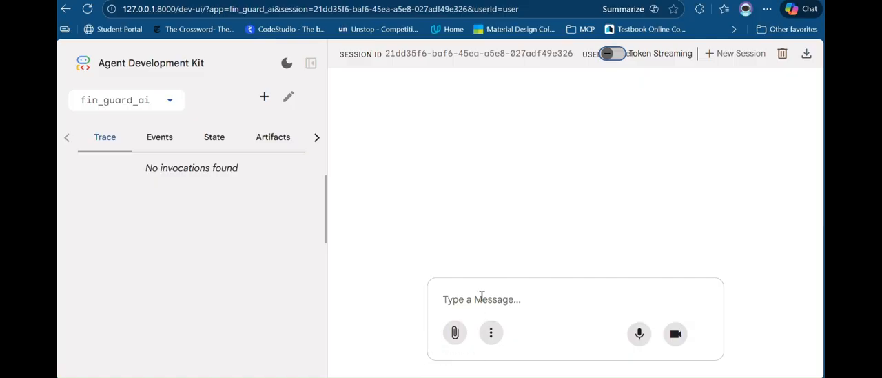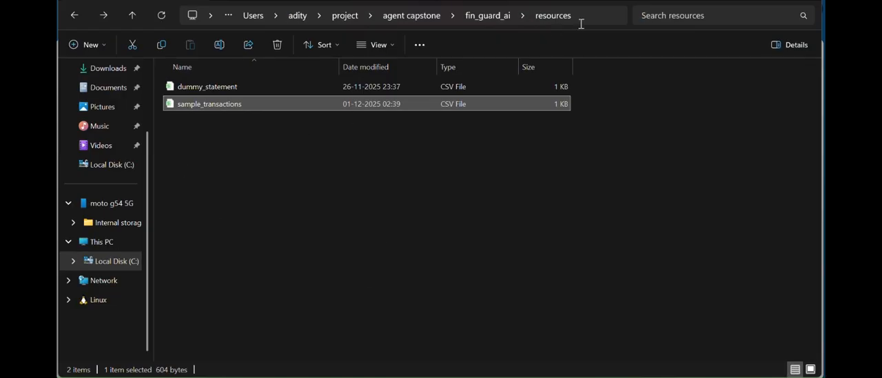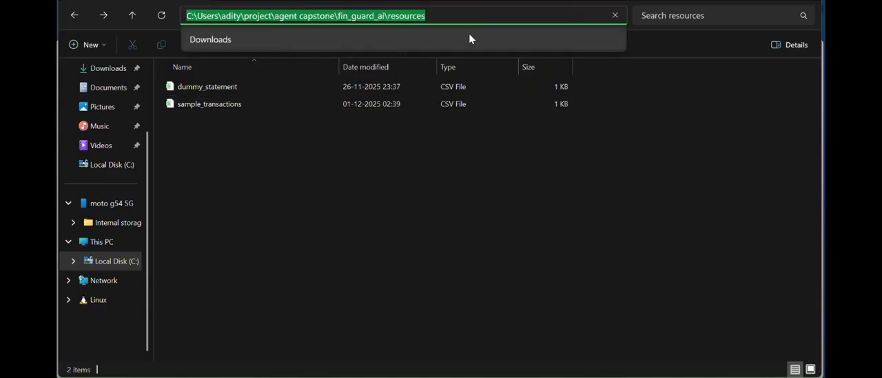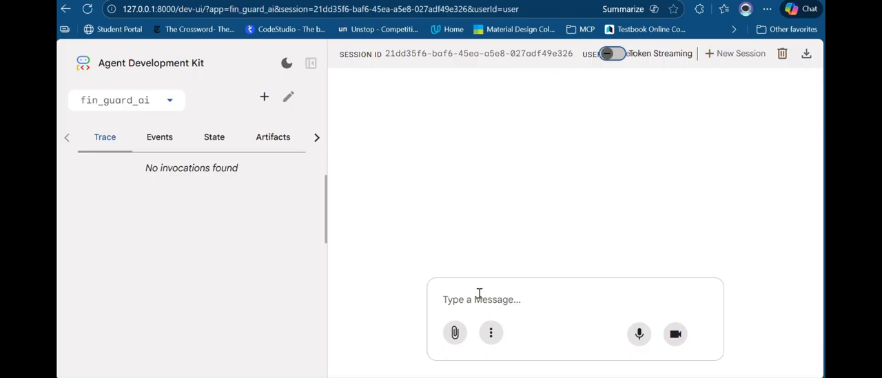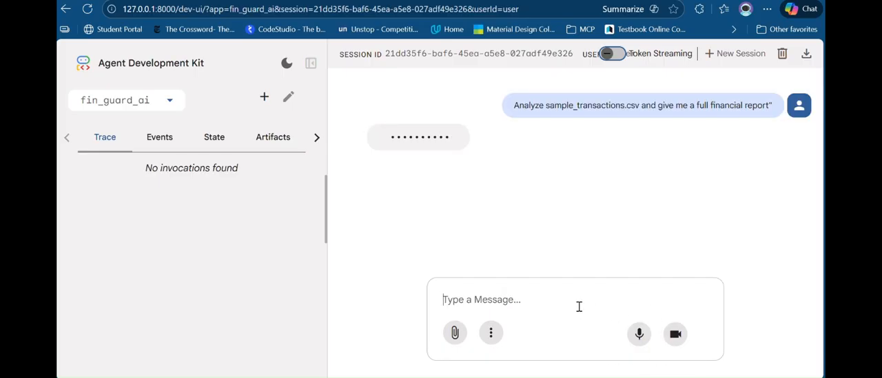So let me ask my agent to analyze that statement. I have given access to that directory. This is the directory where my statements are being saved, the directory of the resource. So let me just say: analyze the sample transaction CSV and give me the full financial.